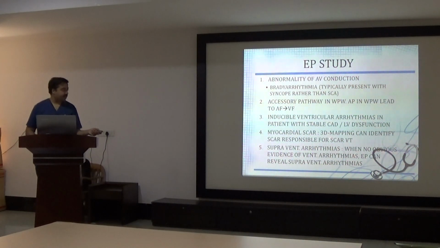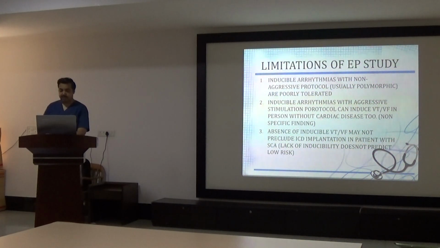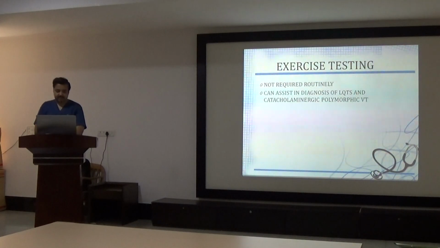Myocardial scar mapping that is done with 3D mapping on EP studies can also be ascertained on electrophysiology study. And very rarely supraventricular arrhythmias can also be found on EP studies, and that is easily treatable in the form of RF ablations. We are not going into limitations because that is too technical.